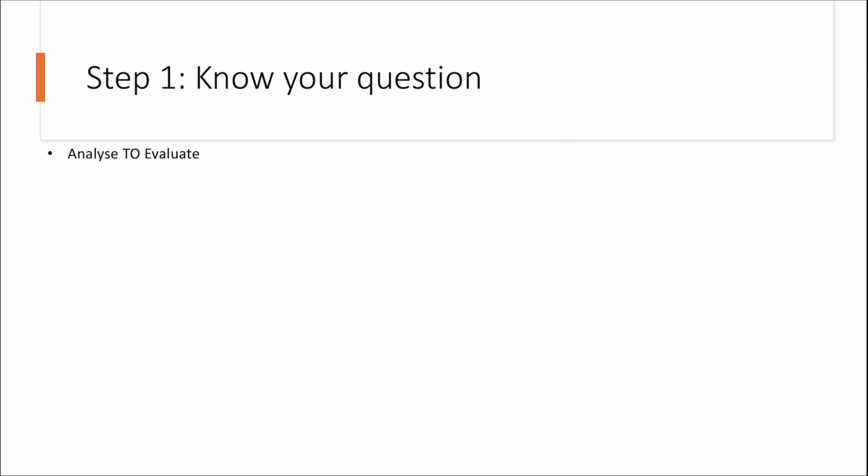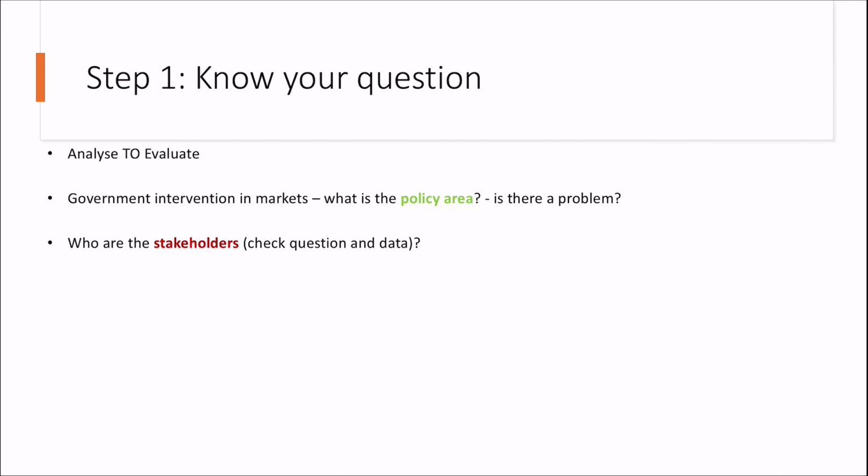Analyze to evaluate. Really, these questions generally across the years, we're looking at Unit 4, Topic 2. We're looking at government influence and intervention in markets. What's the policy area? What's the problem? What are we trying to solve? Make sure that you're clear on your stakeholders. Remember, our three big stakeholders in economics: households, firms, and government. Check the question. Is it directly asking you to address the data from the perspective of a particular stakeholder?